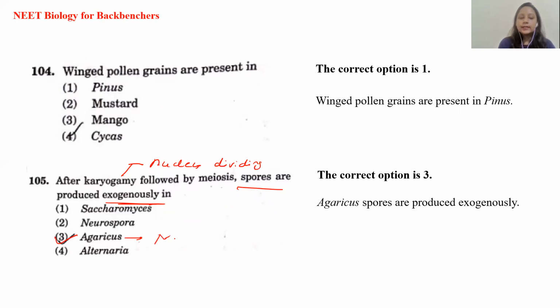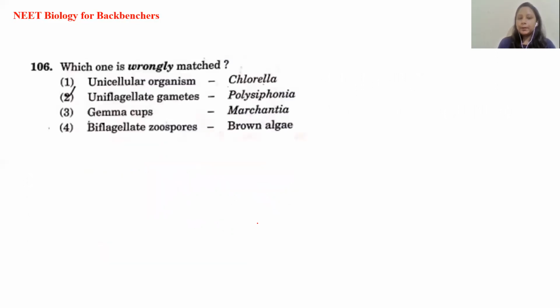Agaricus is the scientific name for the mushroom, which belongs to the class Basidiomycetes. So in Agaricus, spores are produced exogenously. Now, which is a wrongly matched pair? So we have to directly match the options. The uniflagellate gametes is the wrongly matched pair. It is not an example of Polysiphonia. Rest of the things: unicellular organism Chlorella, gemma cups in Marchantia, very important, Marchantia has gemma cups. And biflagellate zoospores are a characteristic of Phaeophyceae, that is the brown algae.